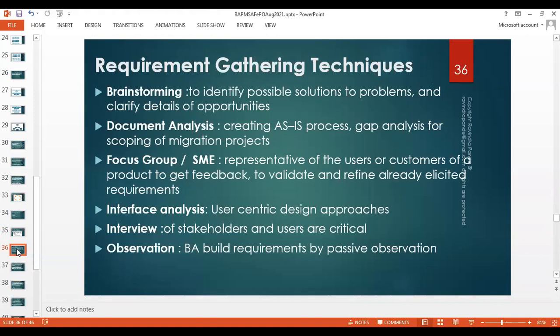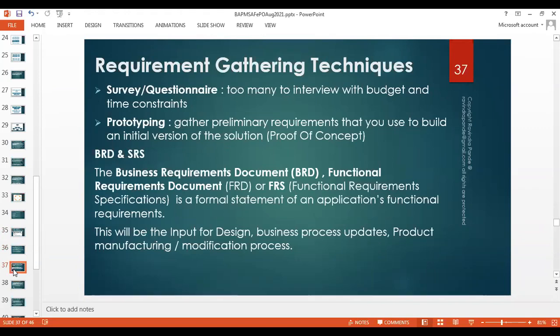There are brainstorming, document analysis, a focus group called subject matter experts, interface analysis, and interviews. You meet somebody, take down an interview, take down minutes of meeting, you observe some process. These are observations made for certain robotics-based implementations and all, but yes, observation is also part of requirement gathering. Then you create some surveys, you build some web pages where if there are users across the globe, you build these surveys to gather answers from all these distributed users.